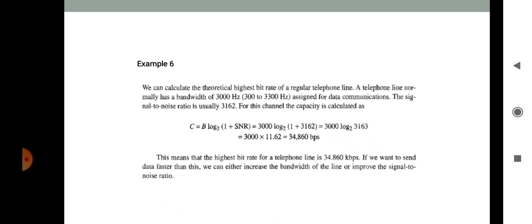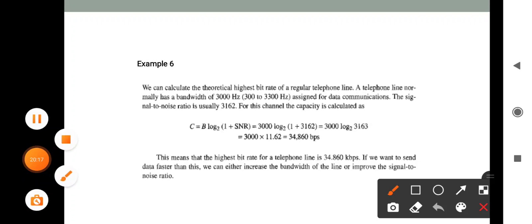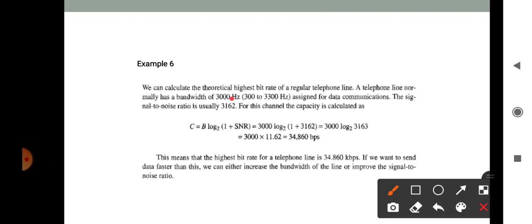Here is an example for Shannon's law. We can calculate the theoretical highest bit rate of a regular telephone line. A telephone line normally has a bandwidth, suppose here given as 3000 Hz, assigned for data communication, and the signal to noise ratio, that means SNR, is 3162. To calculate the channel capacity we use the formula: capacity is equal to bandwidth into log 2 of 1 plus SNR.